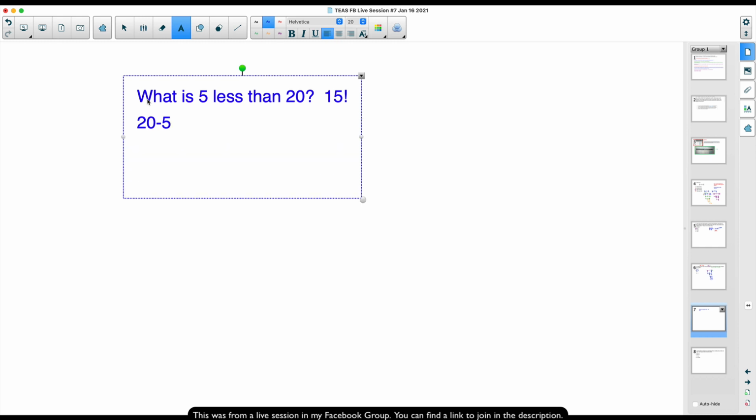Now, listen to this. 5 is less than 20. This is where we would write 5 is less than 20. And I ain't gonna lie to you, this little itty bitty word right there is what makes all the difference. 5 is less than 20. Yes, that is correct. So we're translating that into an inequality. Whereas up here, it says, what is 5 less than 20? You almost got to think about it as if somebody was speaking to you. Where that word "is" is located can make all the difference. I hope that clears that up.